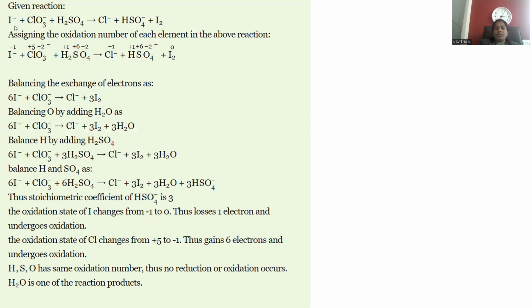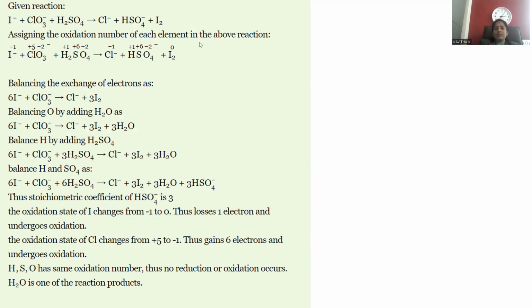I minus is called iodide. I minus, negatively charged, turns into 0. So I minus is converted into 0, called the oxidation process. And wherever ClO3 minus is there, chlorine is plus 6 minus 1, that is plus 5, and it is converted into minus 1, where reduction takes place.